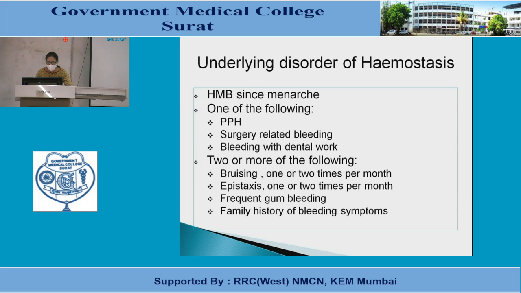Is this heavy menstrual bleeding from menarche or not? One of the following features we should exclude: PPH, surgery-related bleeding, bleeding with dental work. Two or more of the following criteria should be fulfilled for heavy menstrual bleeding: bruises 1 or 2 times per month, epistaxis 1 or 2 times per month, frequent gum bleeding, and family history of bleeding symptoms.